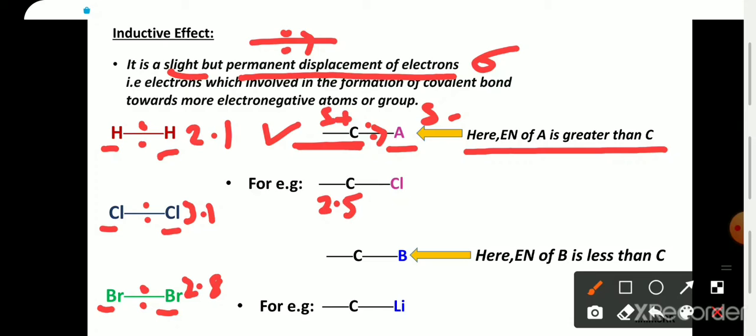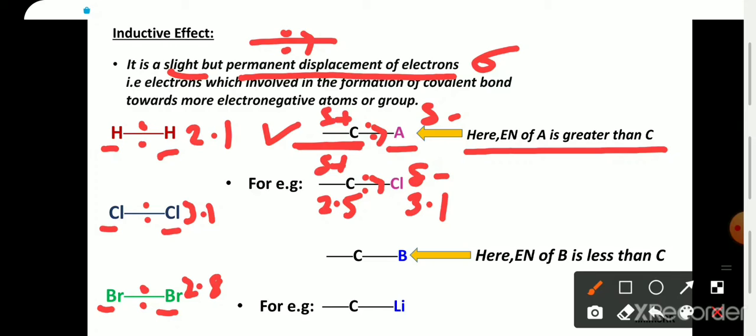For example, over here, carbon has the electronegativity of 2.5. Chlorine has the electronegativity of 3.1. Here, chlorine is more electronegative. So both of these sigma electrons will shift towards the chlorine. Therefore, the chlorine will gain a delta negative charge and carbon will gain a delta positive charge.